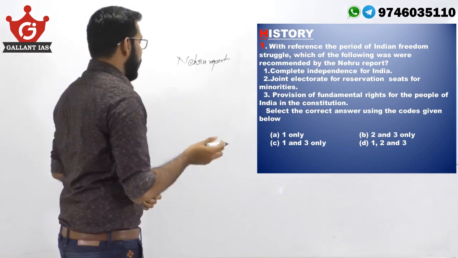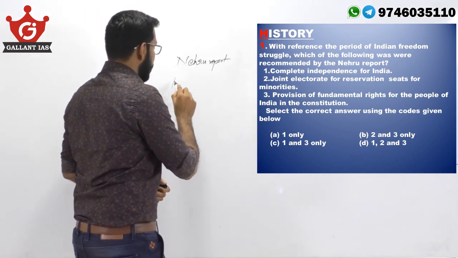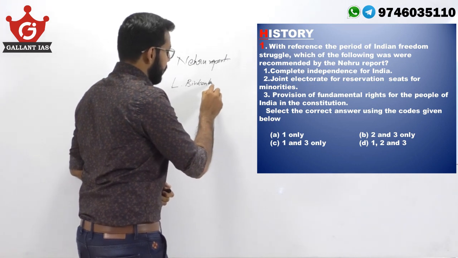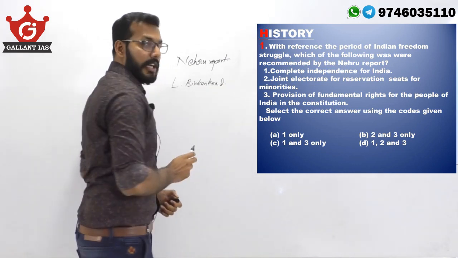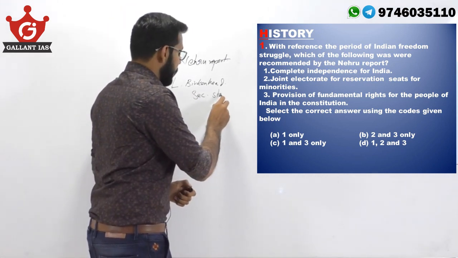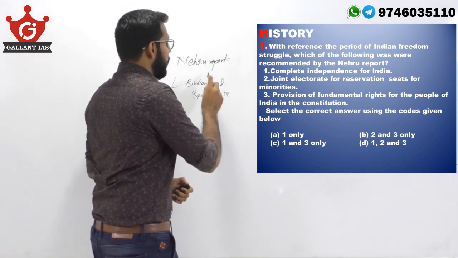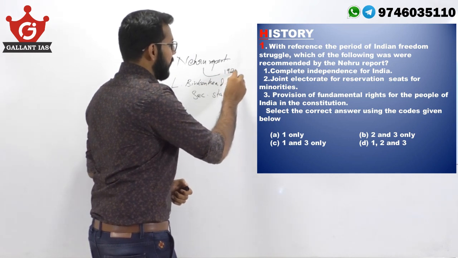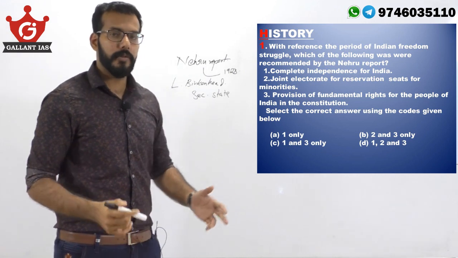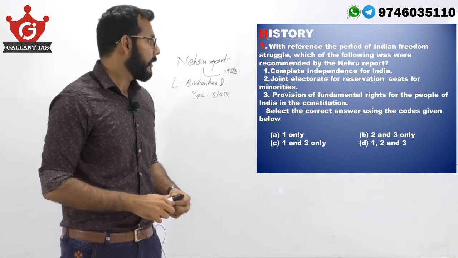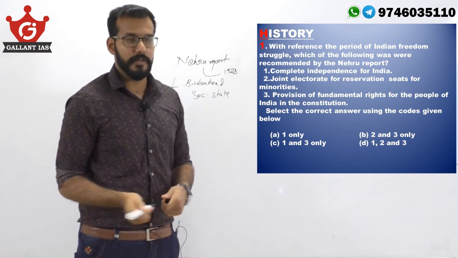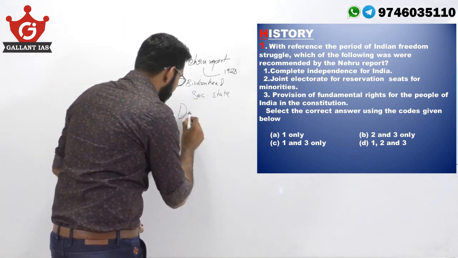drafted in response to the challenge thrown by Lord Birkenhead. He was the Secretary of State for India. It was drafted in 1928. So one of the most important features, one of the most prominent and talked about features of Nehru report was it never demanded complete independence. It demanded only dominion status